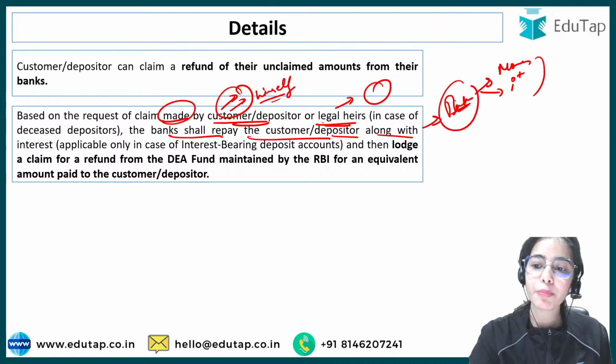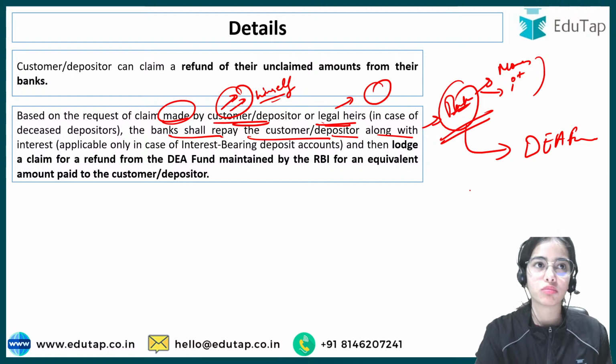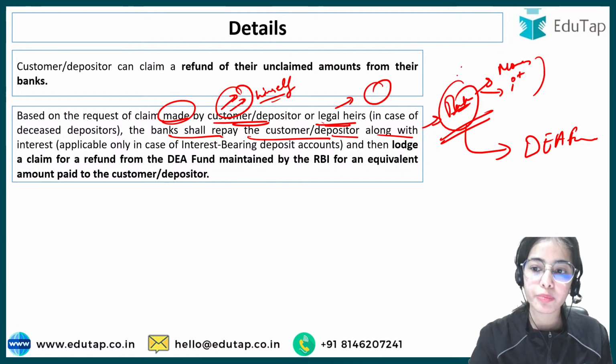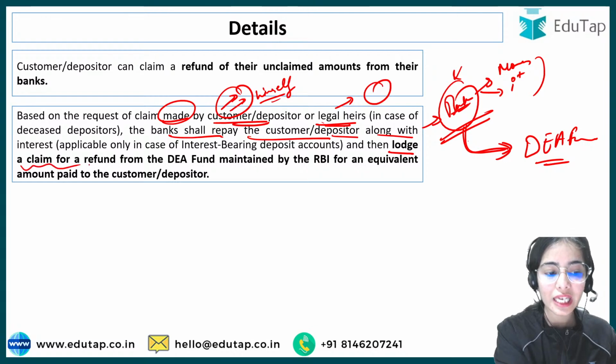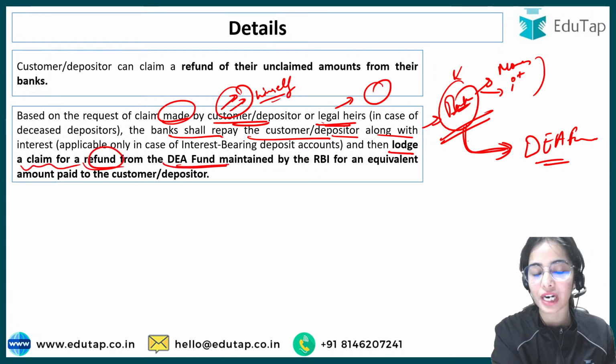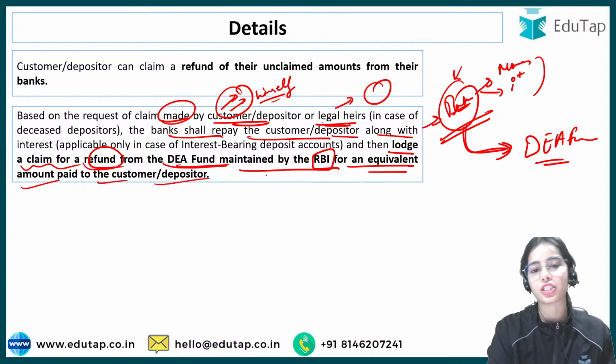Now you will say that the bank has deposited the money with the DA fund, so how is the bank going to give the money? The bank does not have the deposit, right? It has been sent to the DA fund. So what the bank has to do is lodge a claim for a refund from the DA fund that is maintained by the RBI, for an equivalent amount paid to the customer or depositor.